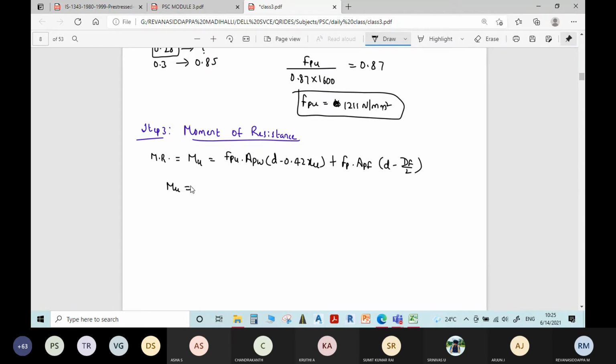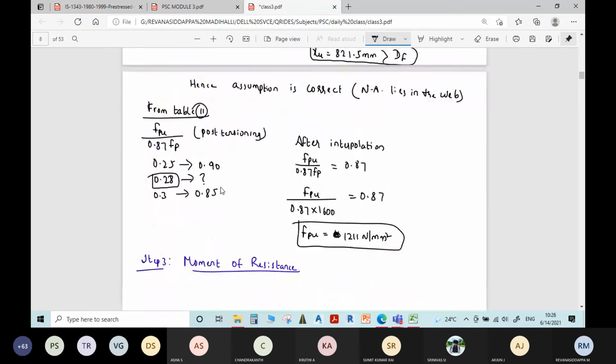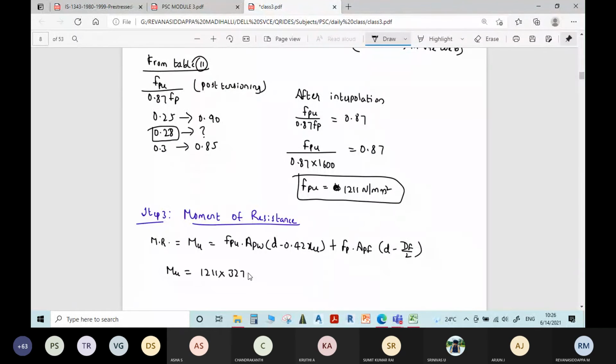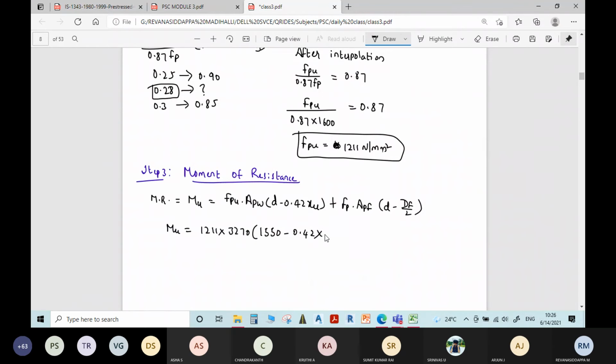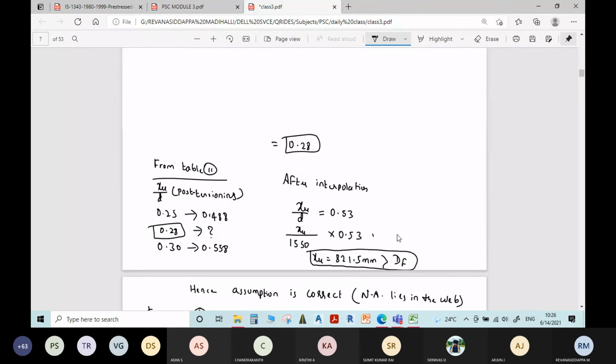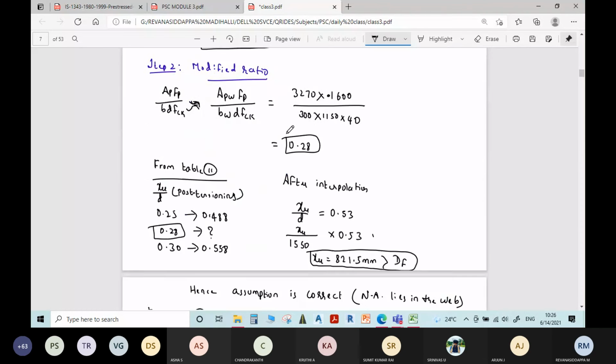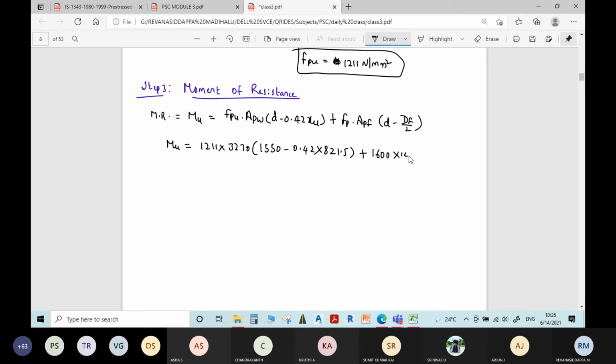Therefore, moment of resistance MR is equal to FPU is 1211 into APW is 3270 into effective depth is 1150 minus 0.42 into XU is 821.5 mm, plus FP, we assumed it as 1600, into what is the APF, area of pre-stressing steel in the flange portion, 1417.5, into 1150 minus depth of flange 140, divided by 2.